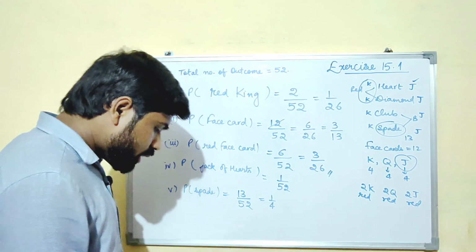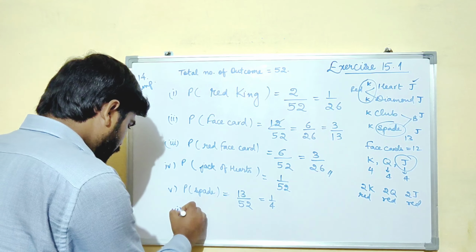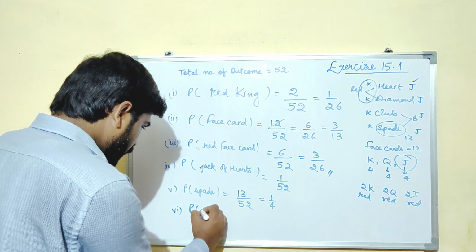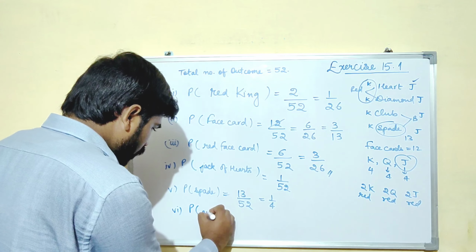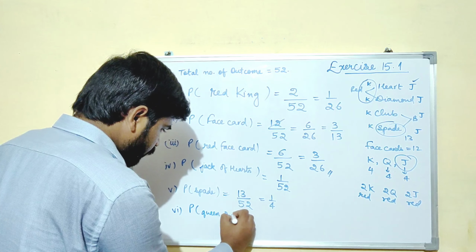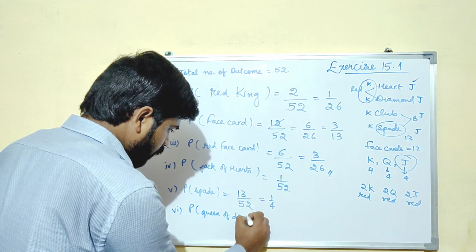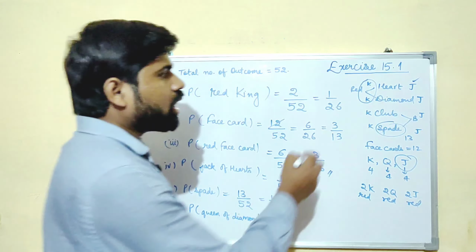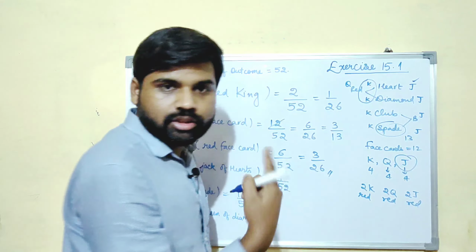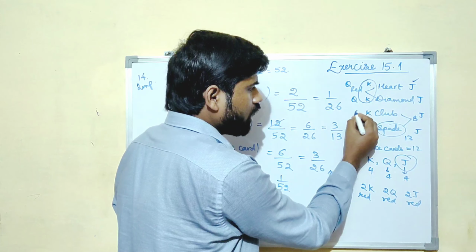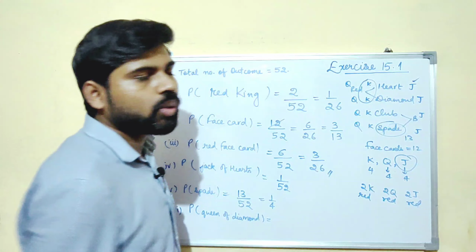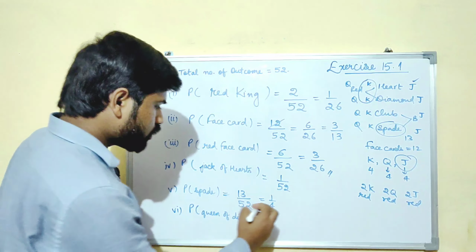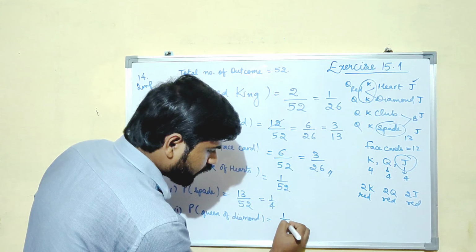Now let us see the sixth part, which is the final part of this question, probability of getting a queen of diamonds. See, there will be one queen in each set. So how many queens are there in diamonds? It is 1. So it is 1 upon 52.